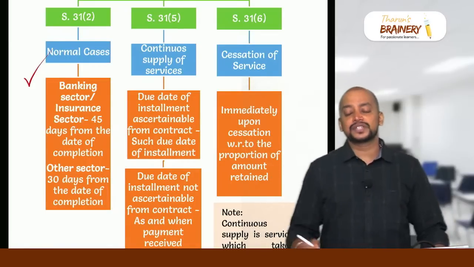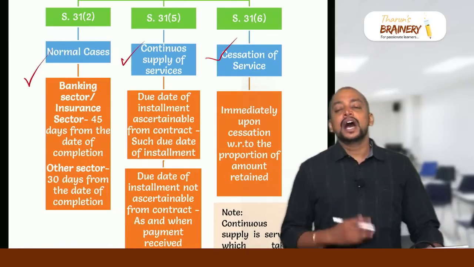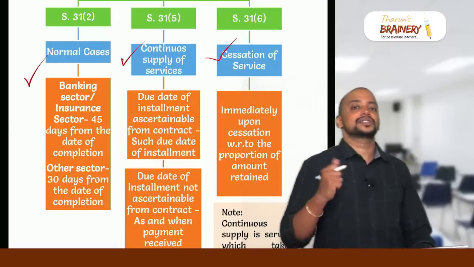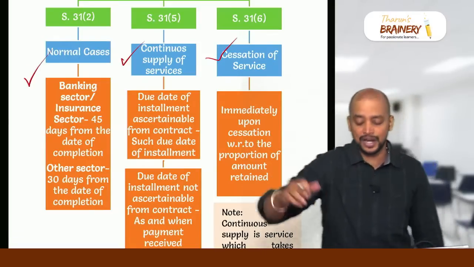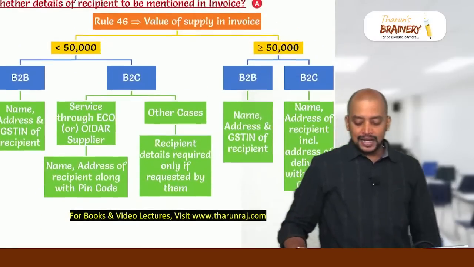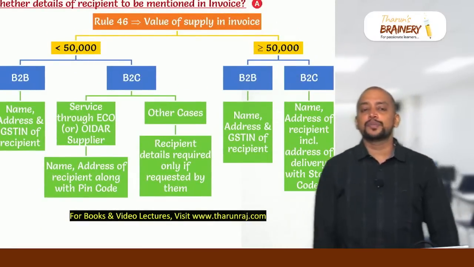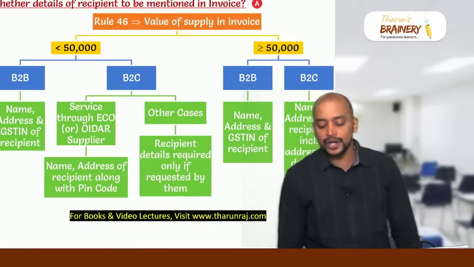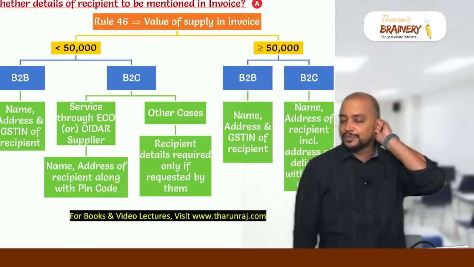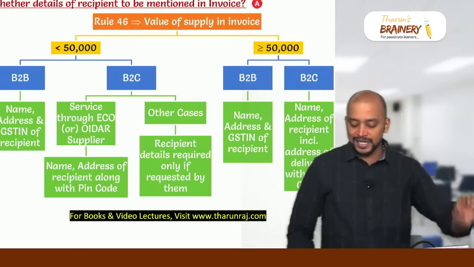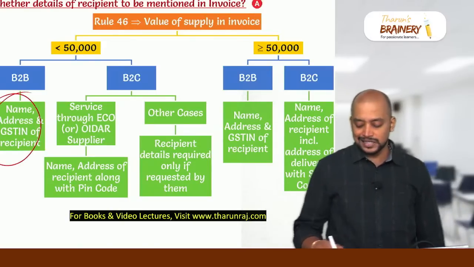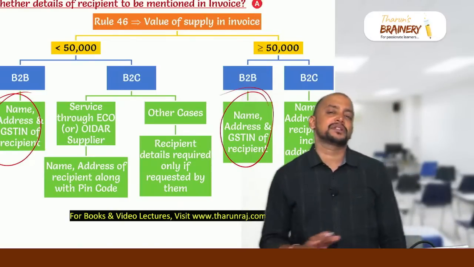Then cessation of service. Cessation of service means abruptly stopping the service. In case of cessation of service, immediately upon cessation, the invoice needs to be given. Next, whether details of the recipient should be mentioned in the invoice. So we have B2B versus B2C. For B2B, definitely the name, address and GSTN of the recipient need to be entered, whatever may be the value.